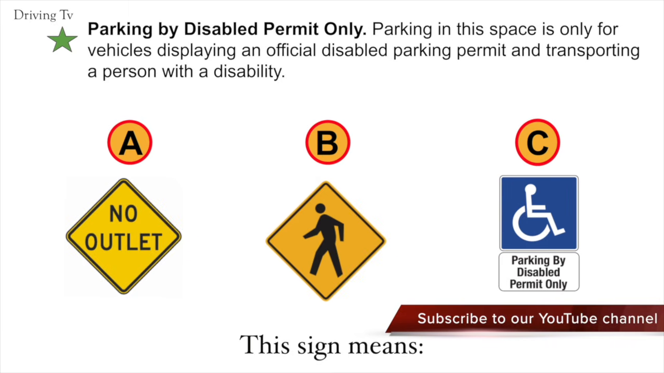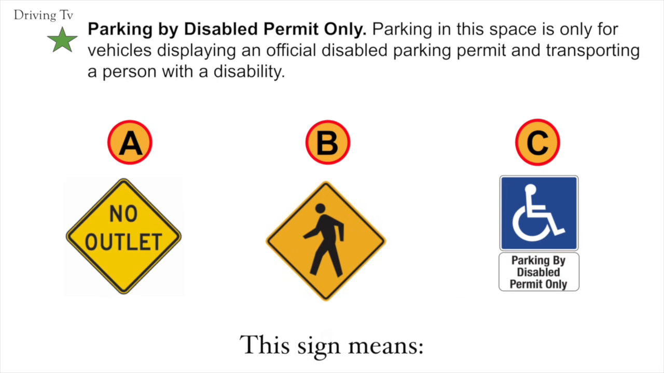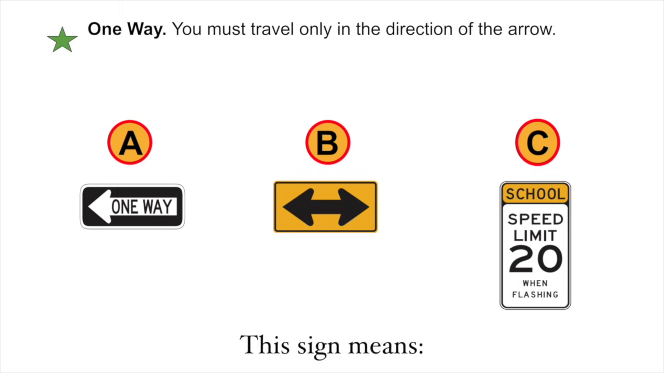Parking by disabled permit only. Parking in the space is only for vehicles displaying an official disabled parking permit and transporting a person with disability. The correct answer in this case is C, parking by disabled permit only. One way. You must travel only in the direction of the arrow. Correct answer is A.